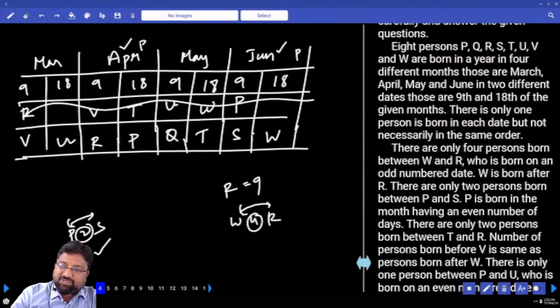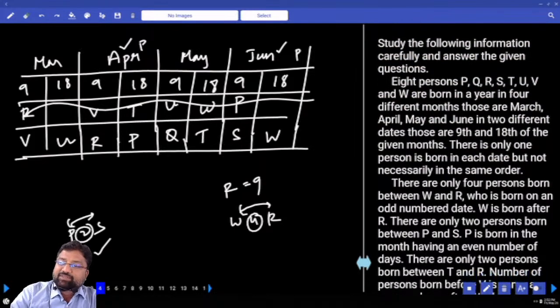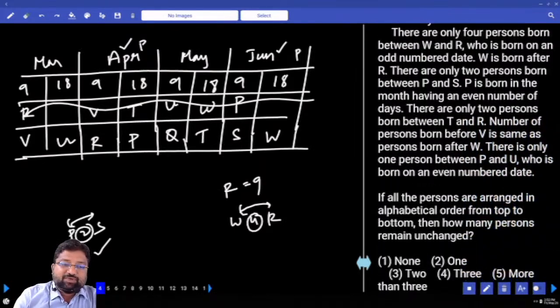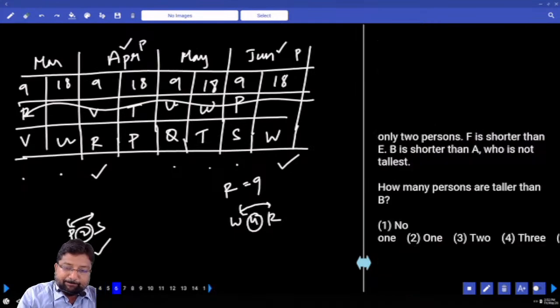If all the people are arranged in alphabetical order from top to bottom, how many persons remain unchanged? Alphabetical order from first to last, top to bottom. So P, Q, R, S, T, U, V, W. How many remain in the same place? 2 people remain in the same place.